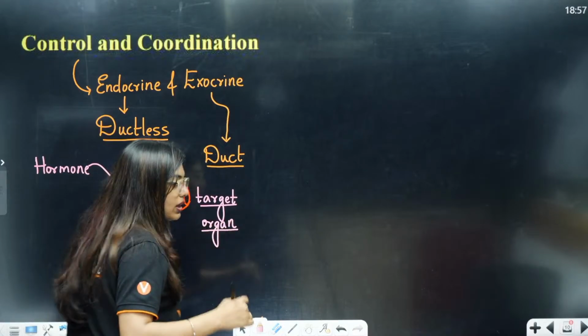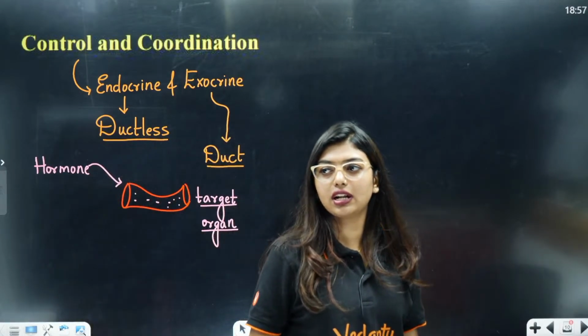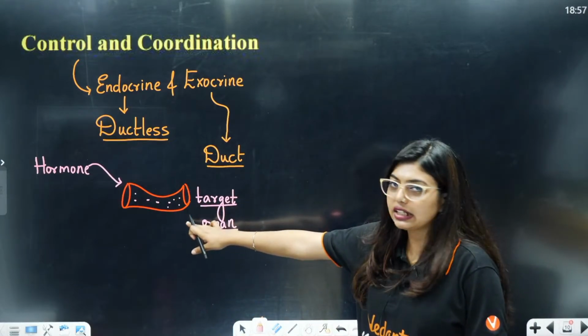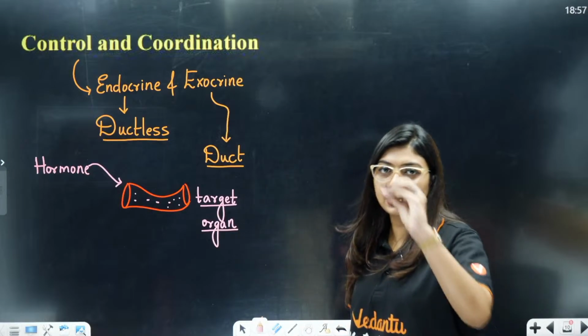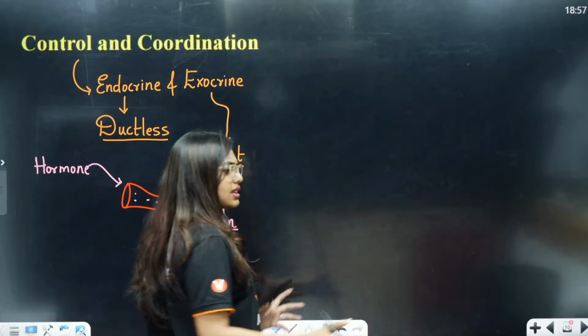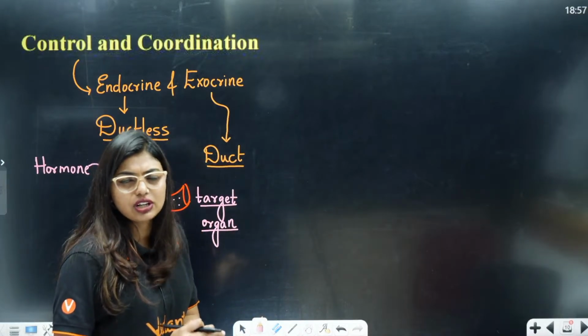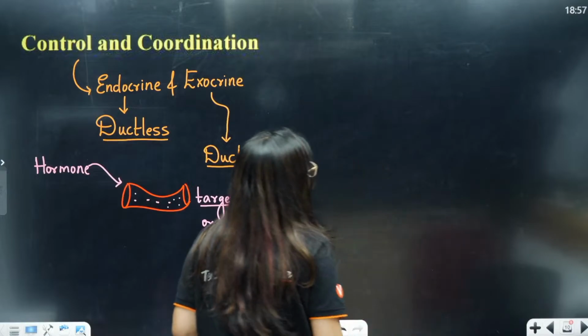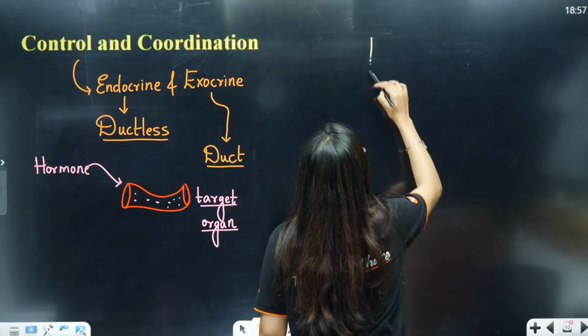Delivery boy. Do you go directly to Amazon and buy, or you order on Amazon and the boy brings it to you, right? Same way. Hormones will be added into the blood, and blood is going to take them up to the target organ. Clear to all of you? Now, exocrine means ducts are already there, so no tension about it, okay? No tension about it. Now, next most important thing in your control and coordination is your neurons, okay?